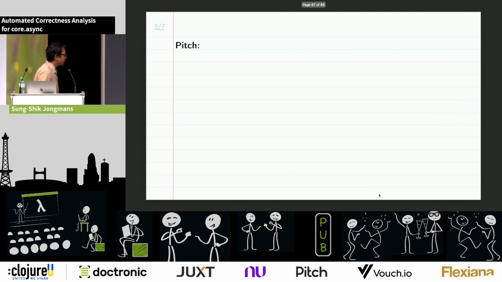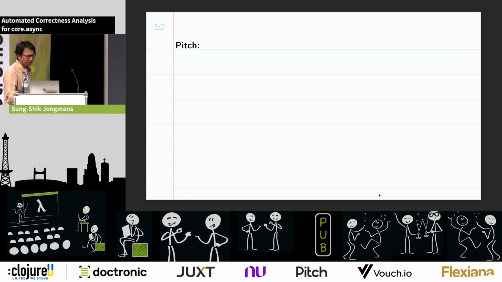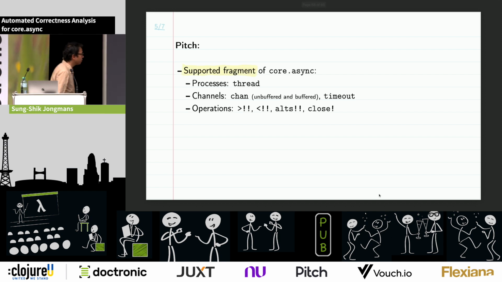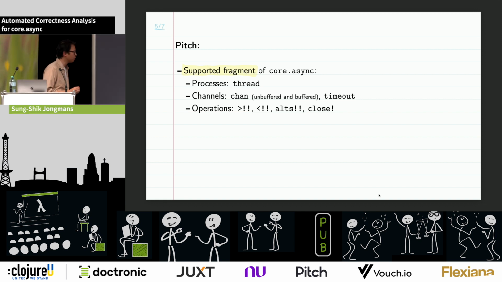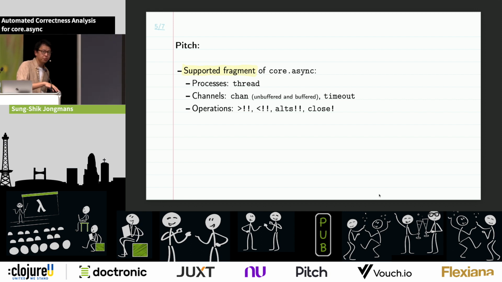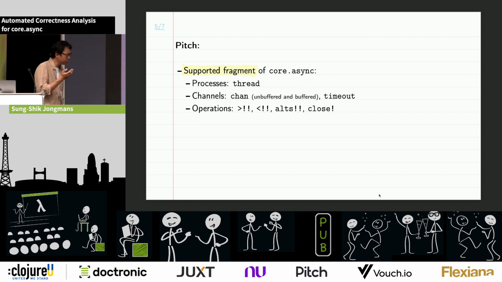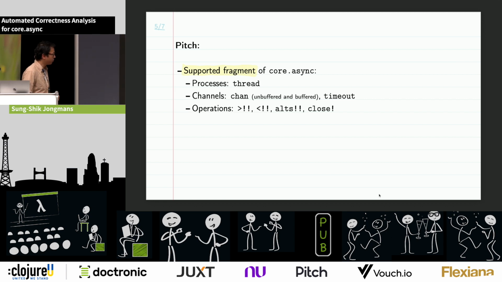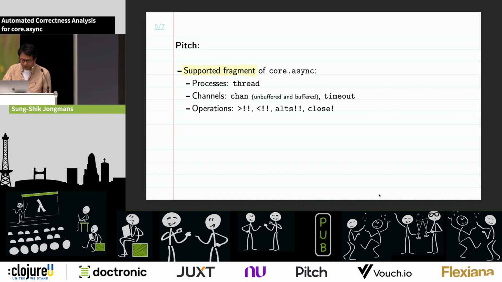Okay, so let me end with a short pitch, the things that we can and cannot do. Currently we support only a fragment of core.async because it's really an extensive library, right? So we're focusing only on the core features right now. We have threads, we have channels, both unbuffered and buffered ones. I've shown you only the buffered ones in this presentation so far, but we have the unbuffered ones as well. We have timeouts, and then we have the main operations: send, receive, alt, and close.